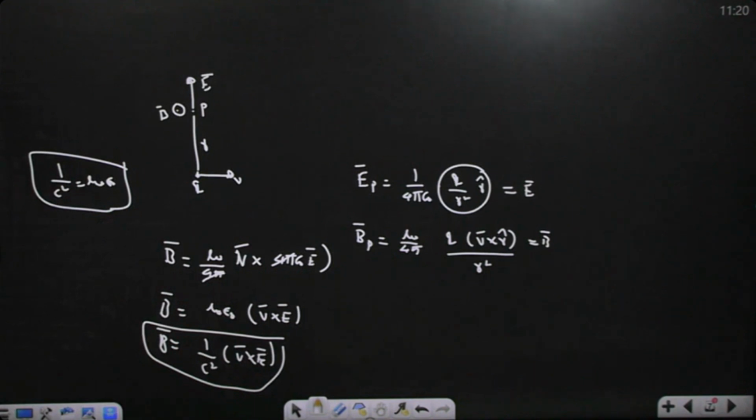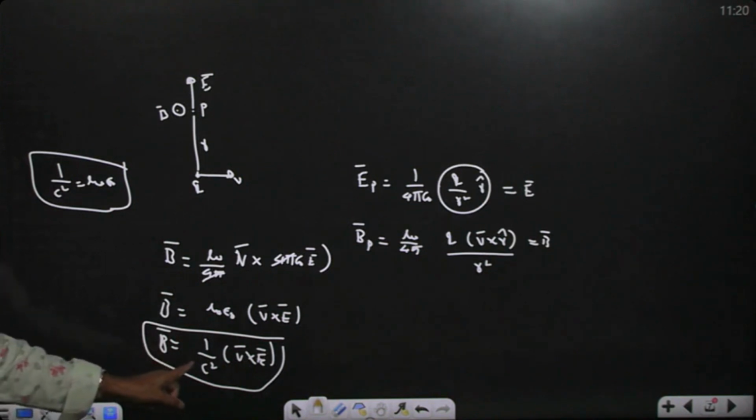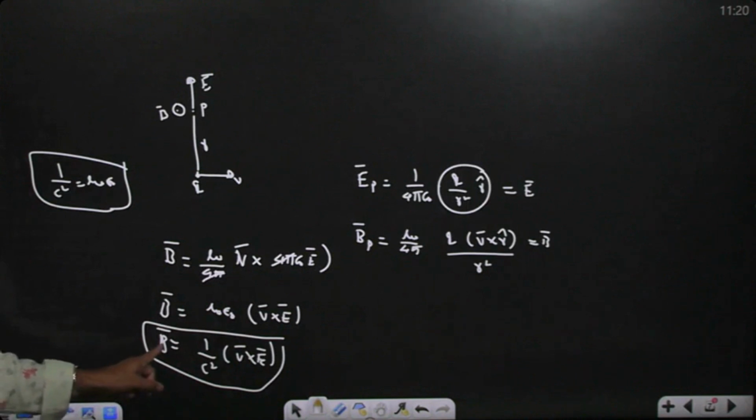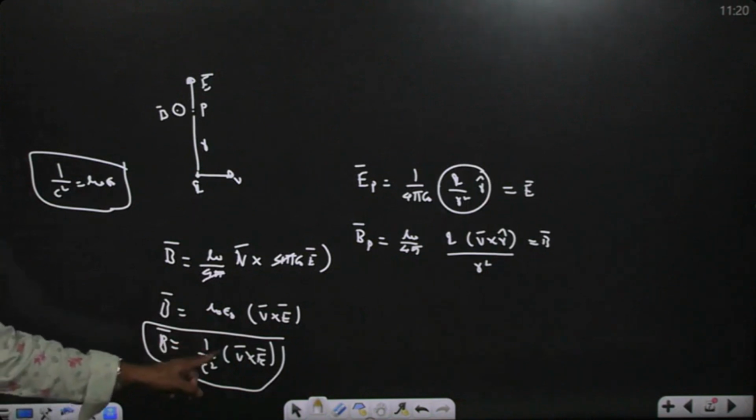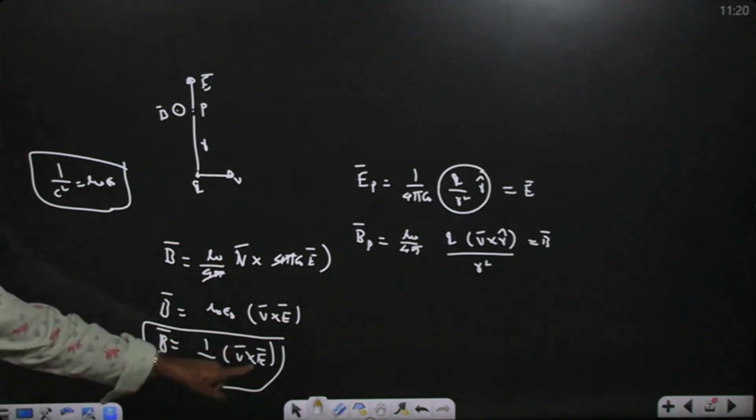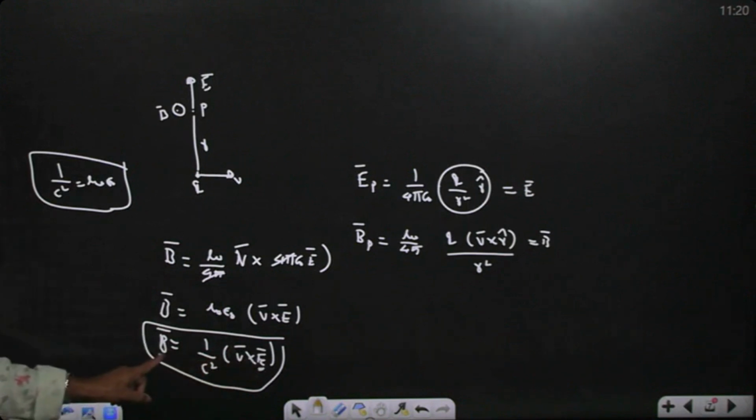So whenever charge is moving, it will create magnetic field as well as electric field. The relation between them is this: B bar is equal to 1 by c square into V bar cross E bar. This is not external electric field. This is not external magnetic field. These are self-created fields.